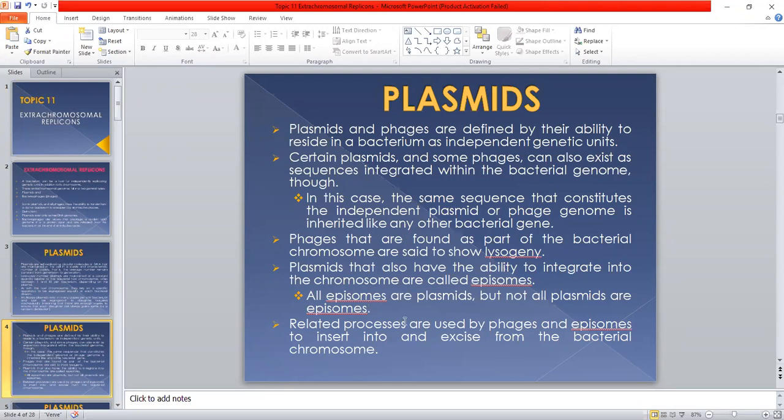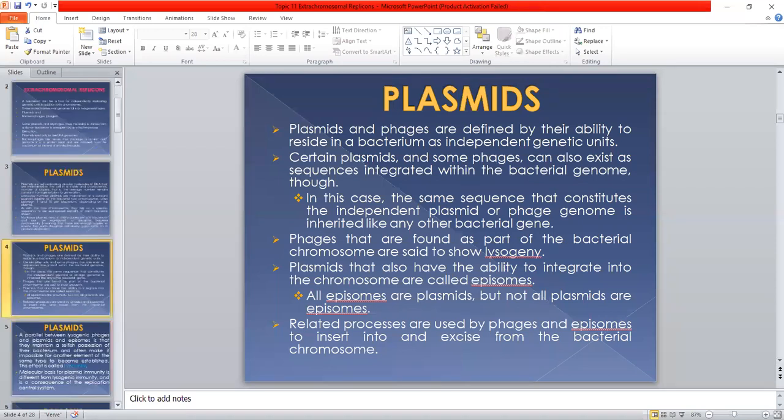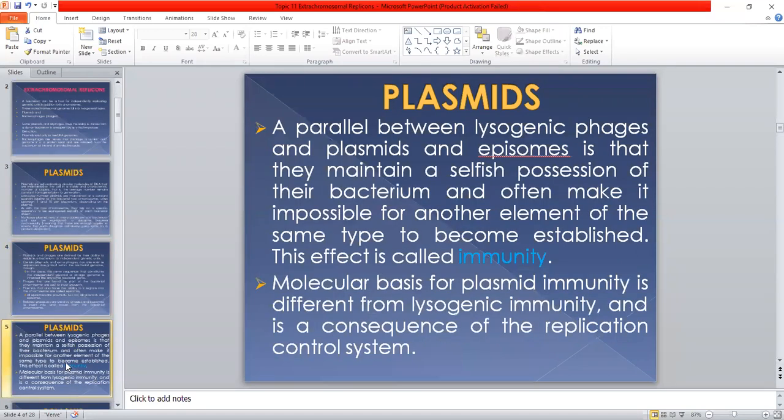Related processes are used by phages and episomes to insert into and excise from the bacterial chromosome. So both the bacteriophages and episomes use similar mechanisms to be integrated into the bacterial genome and also to excise from the bacterial chromosome. The same processes are used by both the plasmids and the bacteriophages.